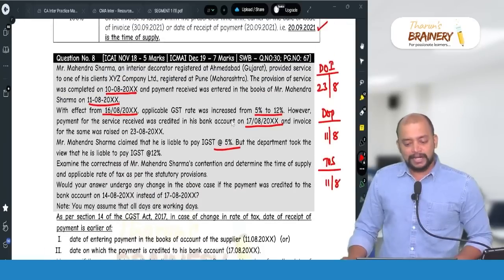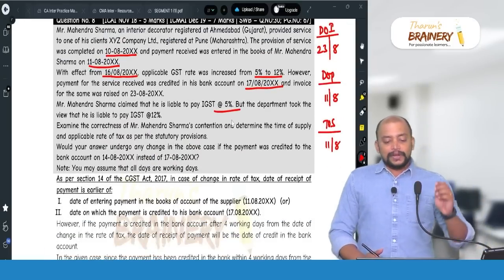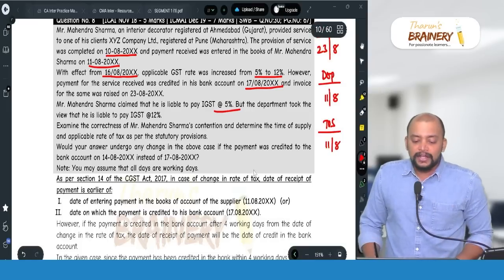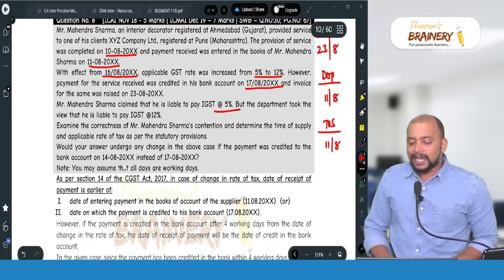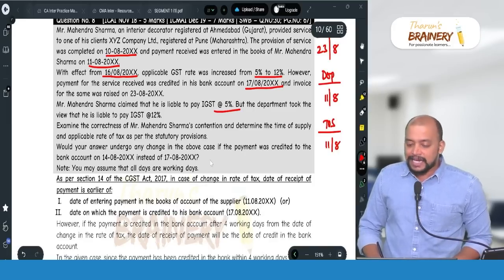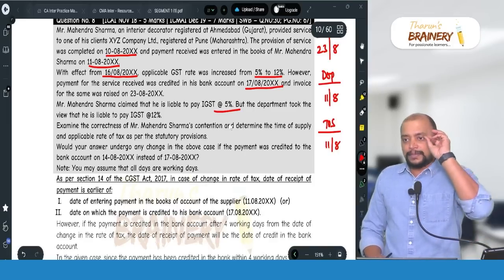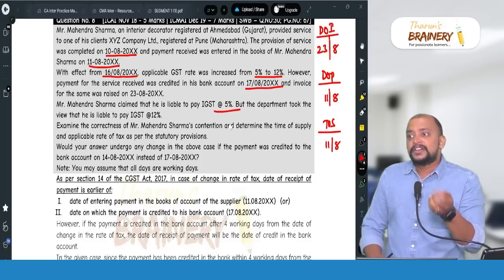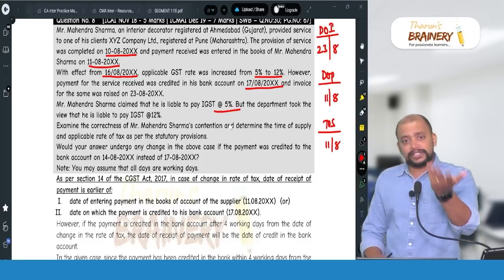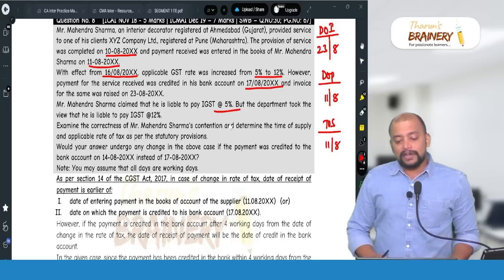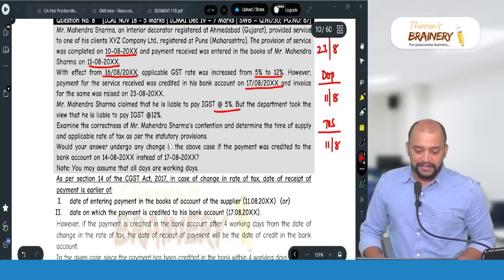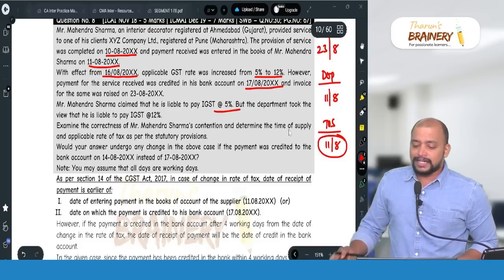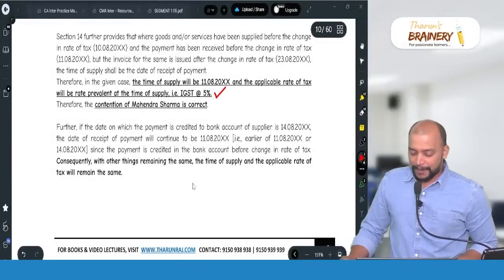Now there is another part in this question. Would your answer undergo any change in the above case, if the payment was credited to the bank account on 14.8 instead of 17.8? Then also the answer will be the same. The payment should be credited within 4 working days from the change in rate. Even if it is credited before that, it is okay. Always it is entry date or credit date, whichever is earlier. So therefore 11.8 only. The answer will remain the same. That is 11.8 will be taken as the time of supply.